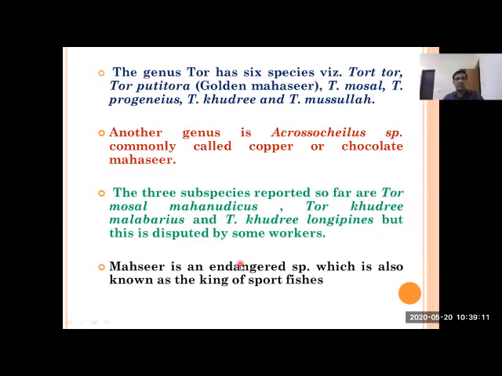But all these species have some dispute, because the variations may be because of geographical area, heat and other things, and they are not validated now. One individual scientist recognized these species on the basis of morphometry, but other scientists are not recognizing them as separate species. These are again now considered Tor mussullah and Tor khudree. This is the main reason.